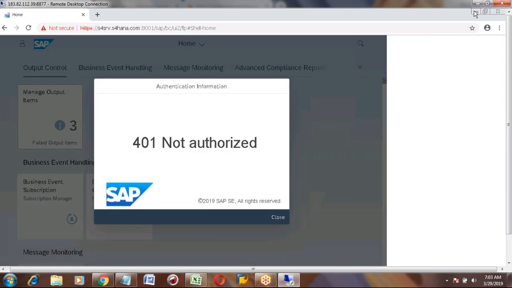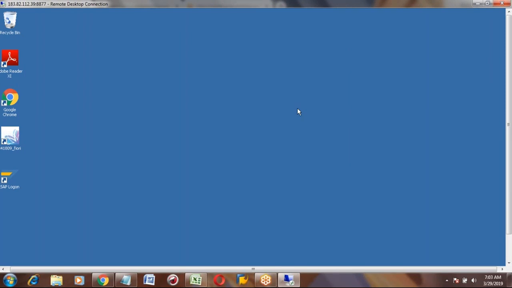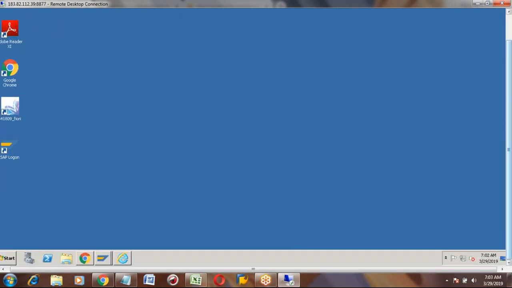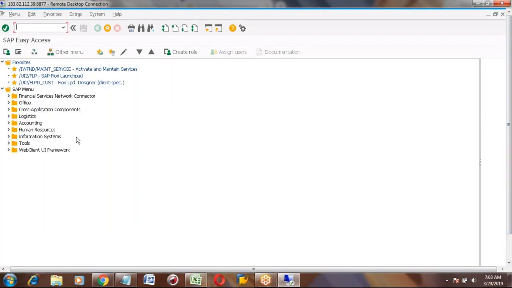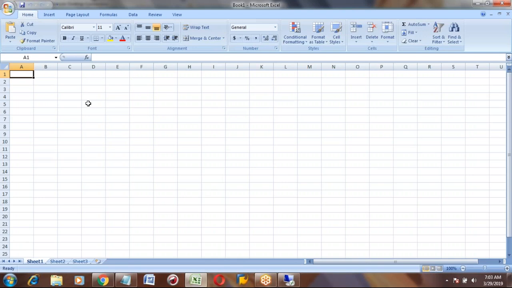Now I'm opening the normal GUI. Nicholas, this is the GUI. The GUI is the same as normal ECC only. So now we will go to the PP module.